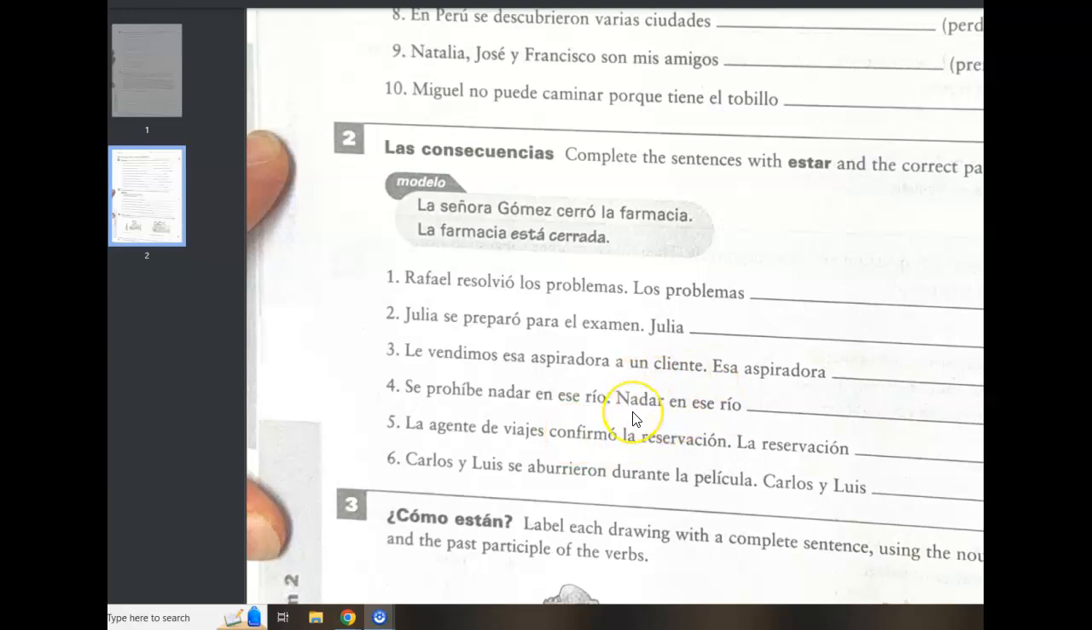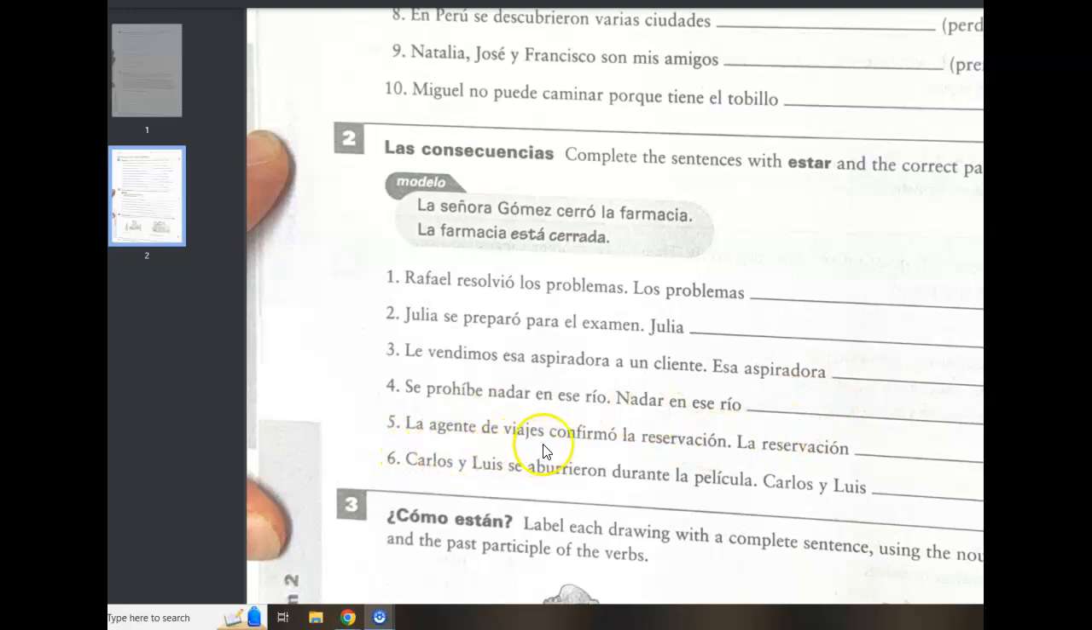When we use a verb as a noun, grammatically speaking, that's masculine singular. That's how we got prohibido. When a verb is a noun, we use the masculine singular form of any adjective used to describe it.